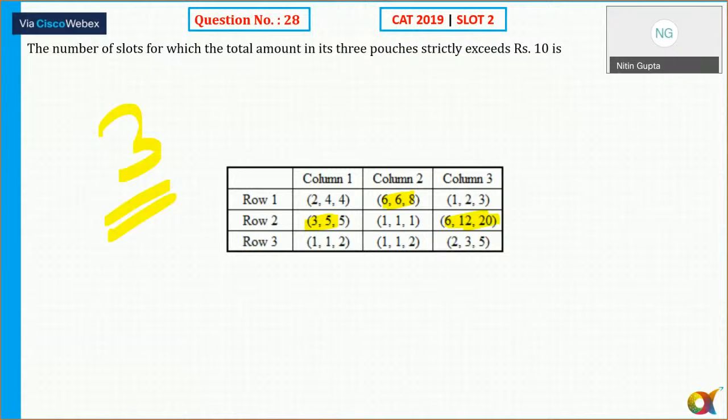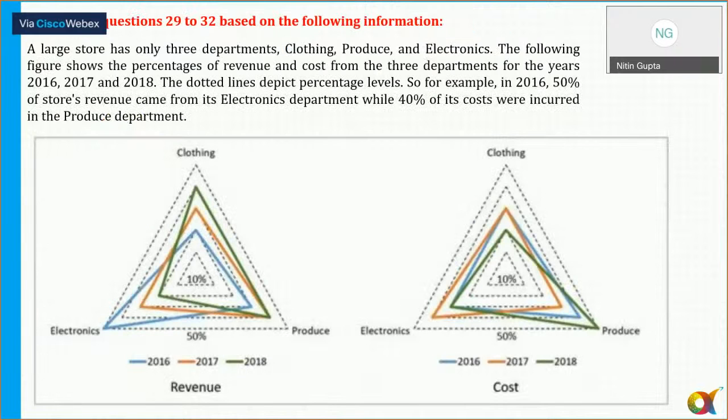Okay, so let's move to the next one. Now, do you guys want me to discuss 29 to 32? Please tell me, because it's easy. If you say so, I will discuss, otherwise we can leave it. Please tell me if you want me to discuss 29 to 32, yes or no. Any doubts?